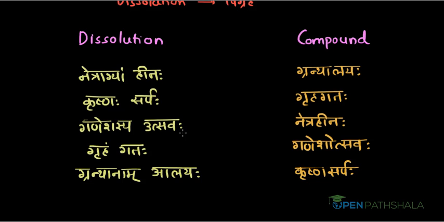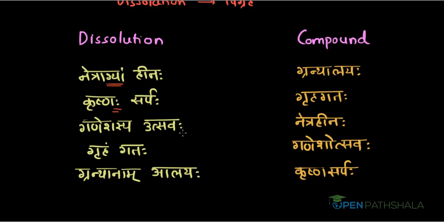You can easily do this on the basis of similar words that are in the dissolution as well as in the compound. This means that you can identify the members of compounds. Now if you see, the case terminations of former constituents disappear while forming compound words. That means in netrahinah, this bhyam, that is the instrumental dual termination, disappeared. Similarly with Krishnah sarpah, the nominative singular termination disappeared and we got the compound Krishna sarpah. Similarly in other examples too.